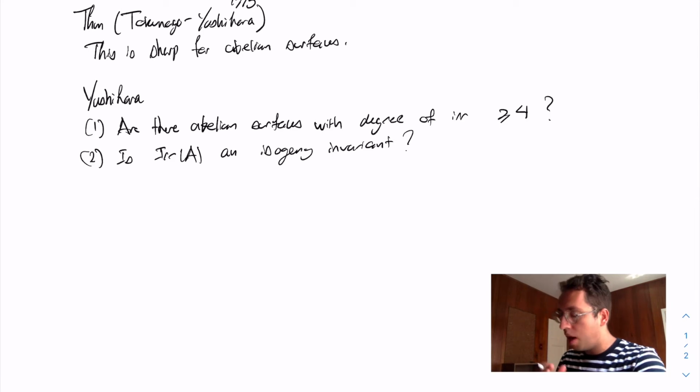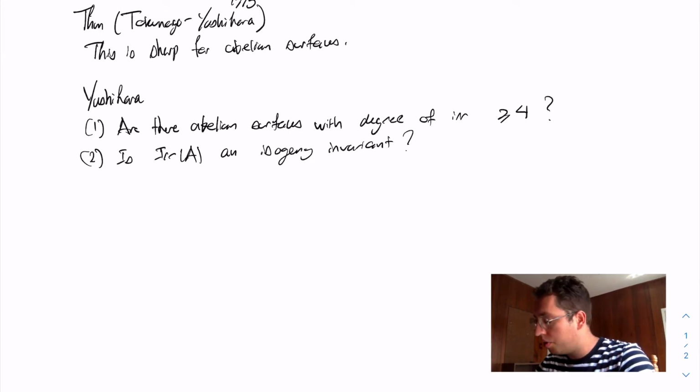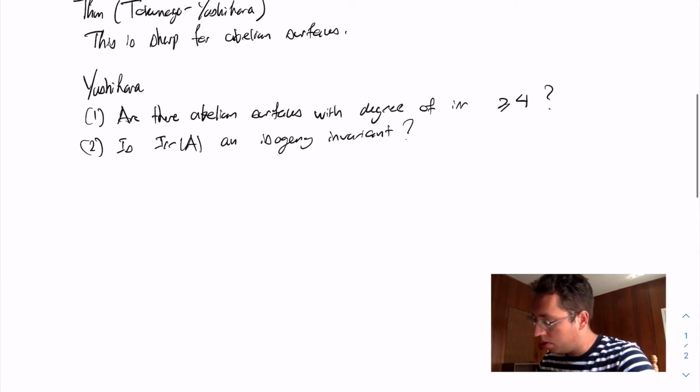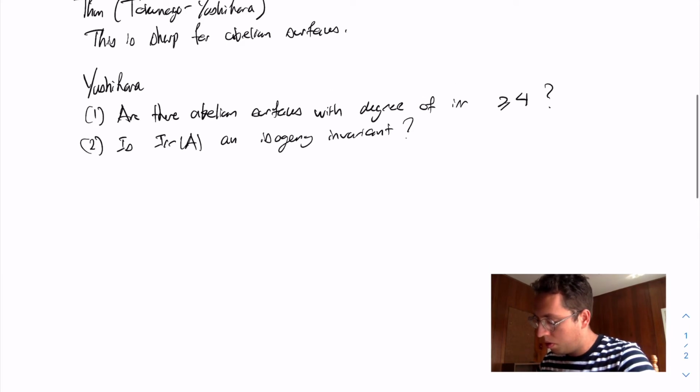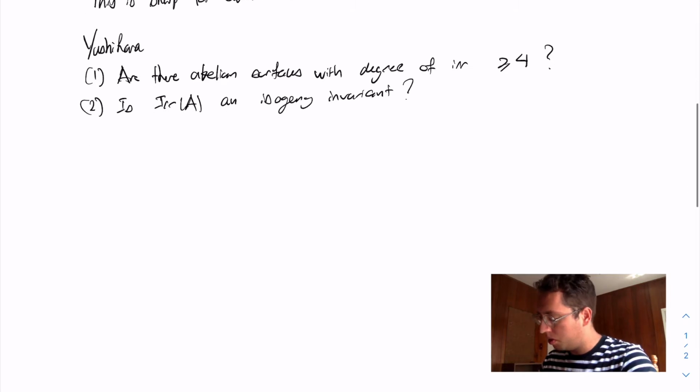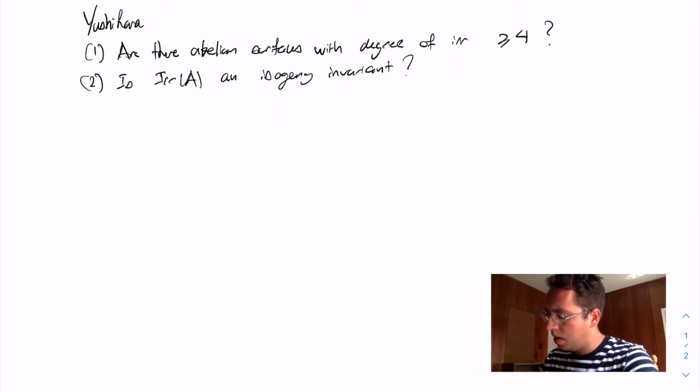Of course, if you have a dominant rational map to projective space, you can compose it with an isogeny, but you're going to get a dominant rational map to projective space that has a much larger degree. So it's not at all obvious whether the degree of irrationality is isogeny invariant or not. While there was little progress on Yoshihara's questions, there was progress in the opposite direction.